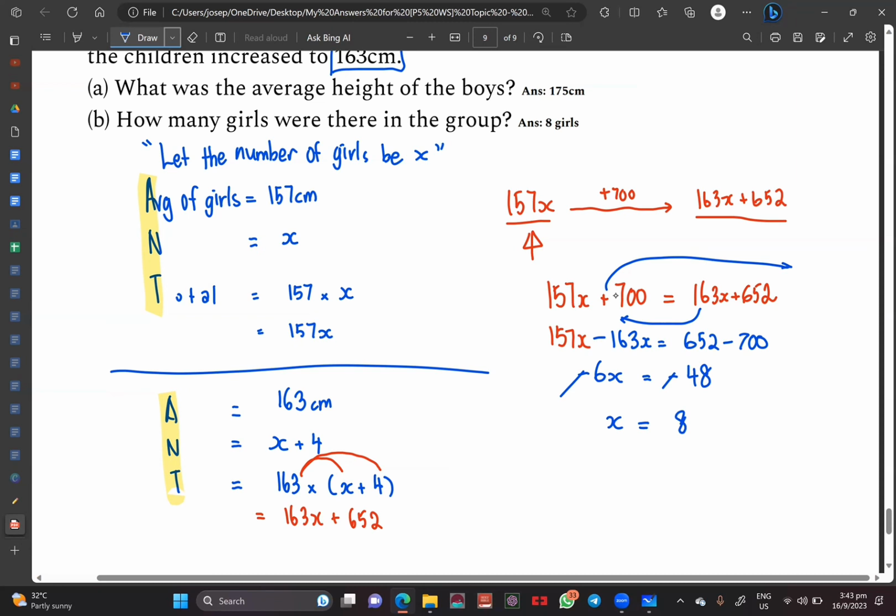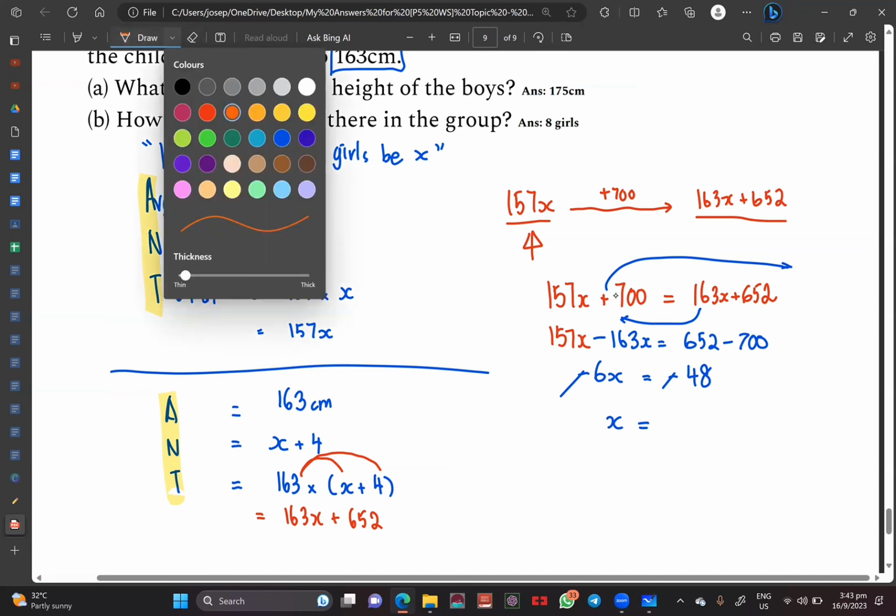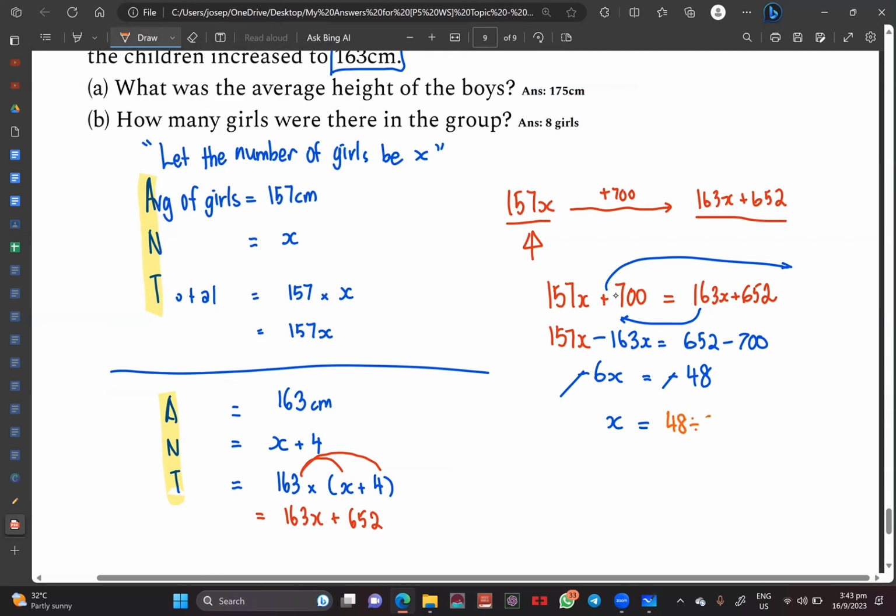So the 6x parts, right? Maybe what I can do is I can show to you how I get why it is that I do 48 divided by 6. Because I want to ask myself, how do I get from 6x to x? This x means 1x. Understand? So how do I get from 6 to 1? I divide by 6. When I do something to the left, I do something to the right. Guys, you all can see 6x as 6 units. You understand what I'm saying?